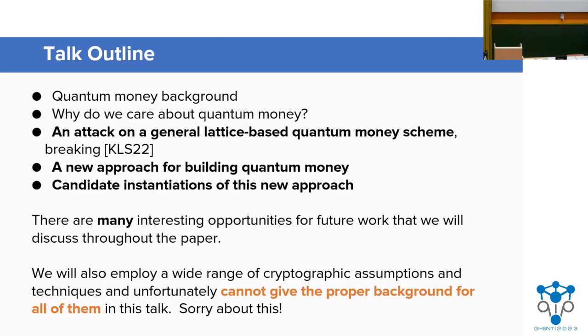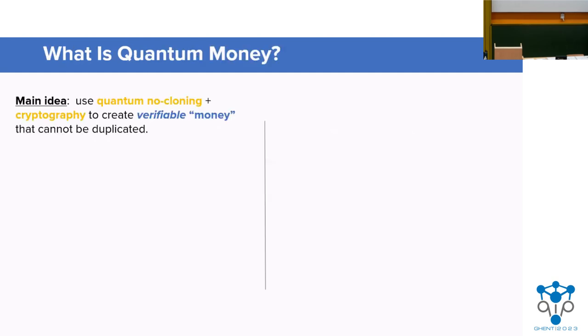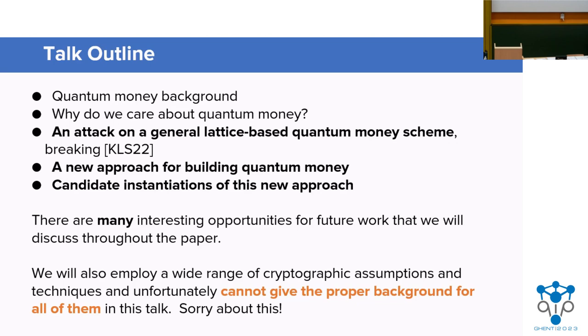We'll then transition to talking about a new generic approach for building quantum money, as well as a number of different ways for potentially instantiating this generic construction. I'll say this paper seems to open more problems than it solves, so I'll frequently mention possibilities for future work.